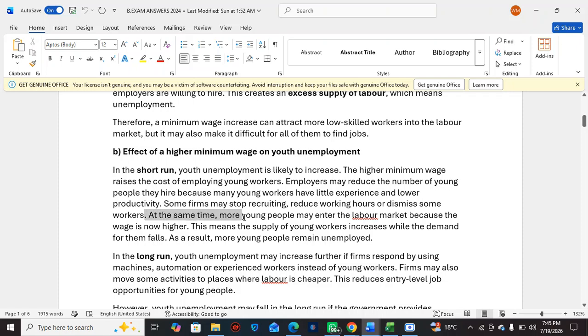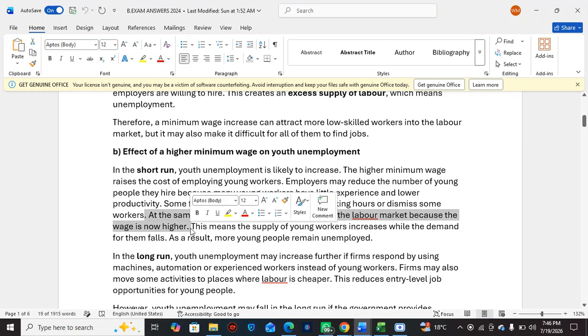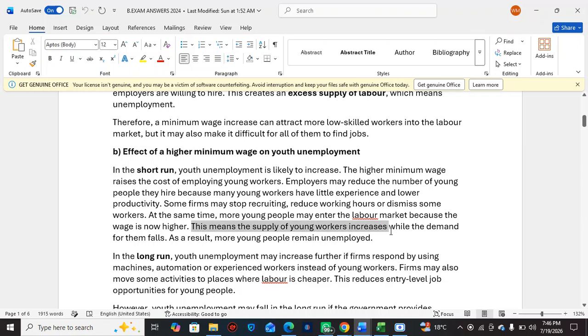At the same time, more young people enter the labor market because the wage is now high. As I said, two things are happening. People are entering the labor market, so those people are unemployed, and they're increasing the unemployment rate. Then at the same time, firms are laying off people, so the unemployment rate is increasing again. So this means the supply of young workers increases while the demand for them falls. As a result, more young people remain unemployed.